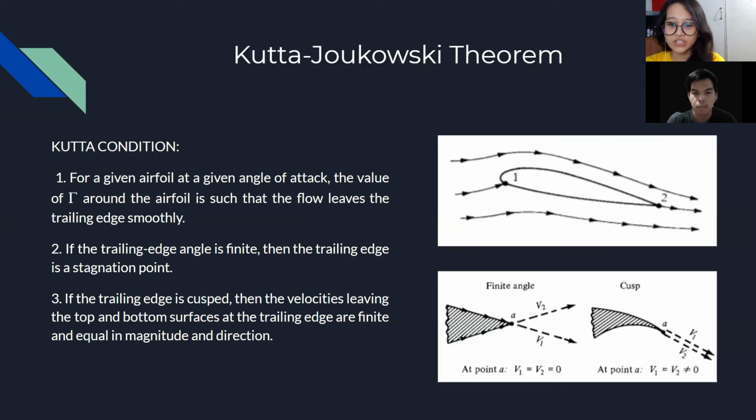Second, if the trailing edge angle is finite, then the trailing edge is a stagnation point. Here we can see velocity 2 parallel to and coming from the lower trailing edge surface, and the velocity 1 parallel to and coming from the upper trailing edge surface. Meeting at the point 1 or trailing edge, these velocities are 0. Third, if the trailing edge is cusped, the velocities leaving the top and bottom surfaces at the trailing edge are finite and equal in magnitude and direction, leaving the trailing edge smoothly.